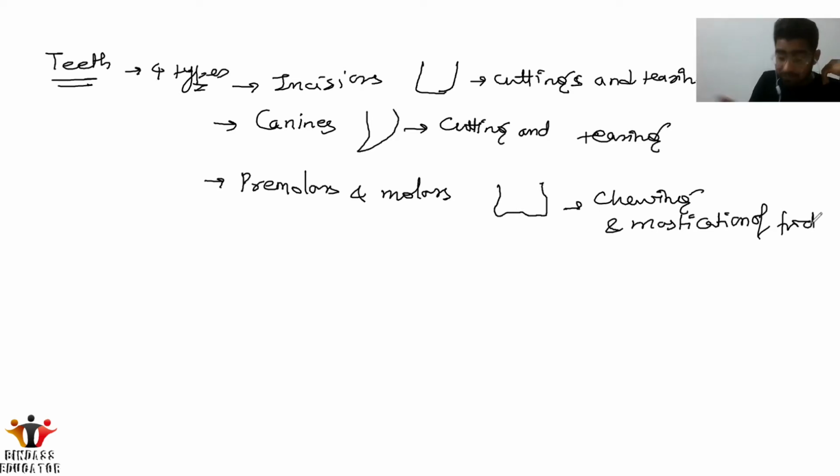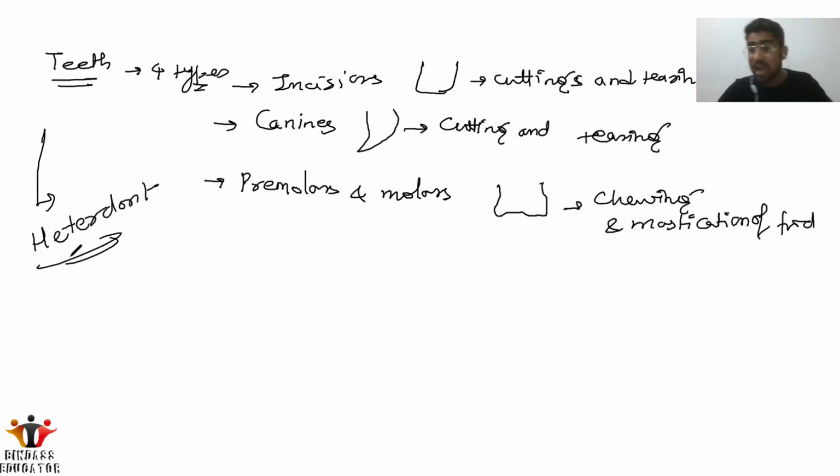Okay, now as we have four types of teeth in the buccal cavity, there is one more term for the teeth in the human body known as heterodont. Heterodont means we have different types of teeth. So we have three terms for the human teeth: thecodont means they are embedded in the bony cavity, diphyodont means we have two sets of teeth, and third is heterodont, meaning we have different types of teeth.